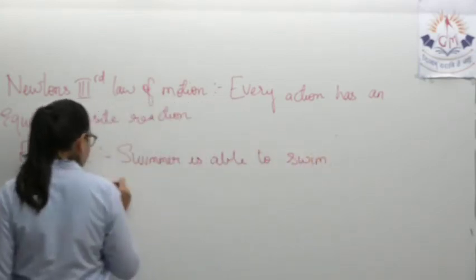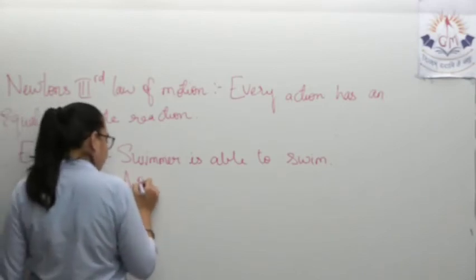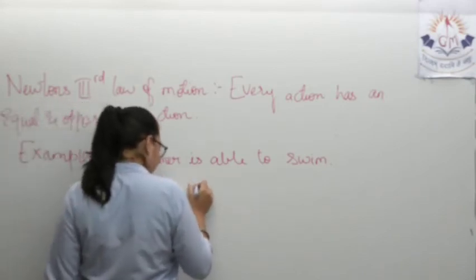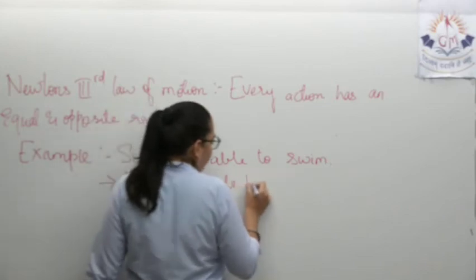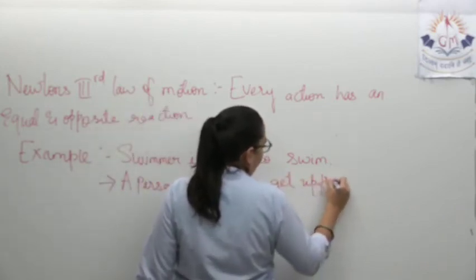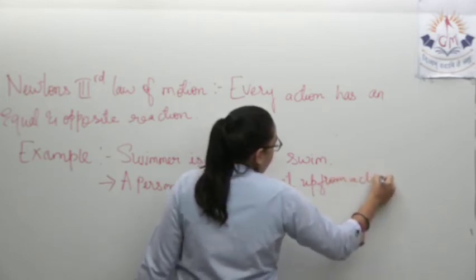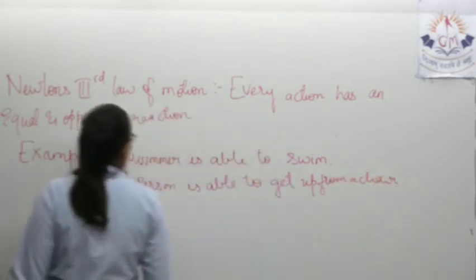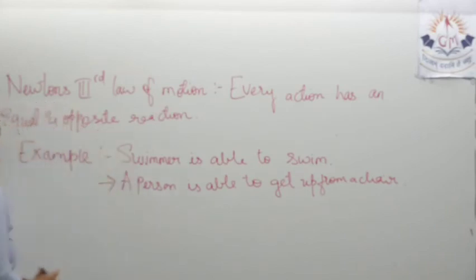Second, a person is able to get up from a chair. Over here also, Newton's third law is applicable.